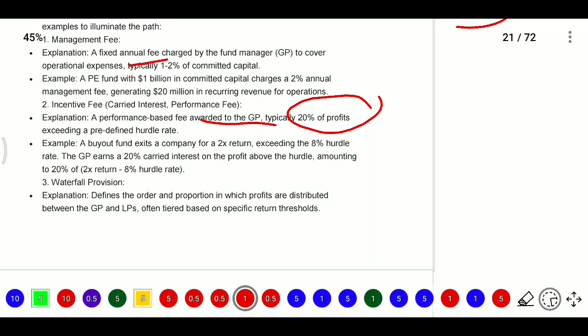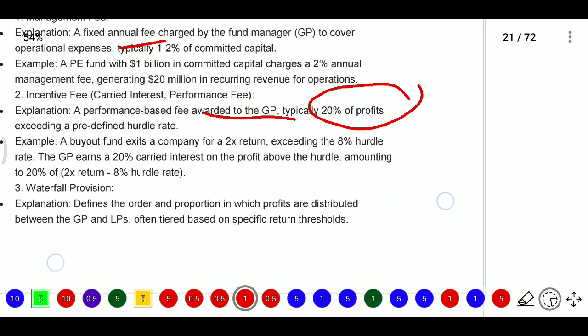Other than that, you are asking for an incentive fee, so they will give the incentive fee only above the hurdle rate, that is, they will predefine some hurdle rate. In the LPA they will decide that rate: the hurdle rate will be this rate, and only above this rate will we get the incentive fee or performance fee. Then only will it motivate the fund manager to get more return. If he is getting less returns, what is the purpose of giving him this amount? If performance is not there, why will you give the performance fee?